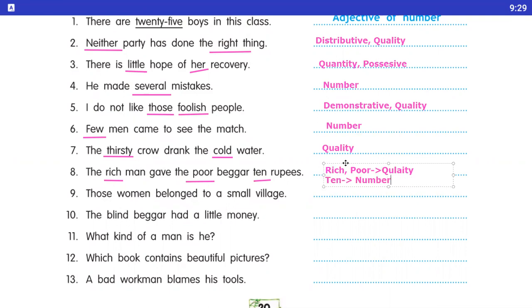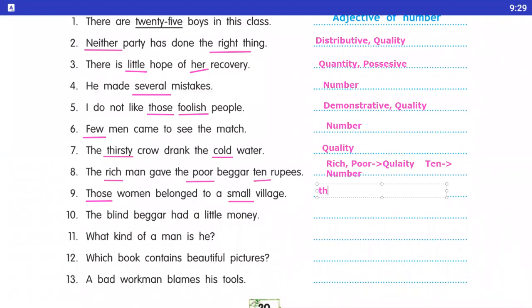Number 9, those women belongs to a small village. Here those, underline the those and small, underline the small. So here those is we use as a demonstrative adjective and small as a quality. So it shows the quality of a village.